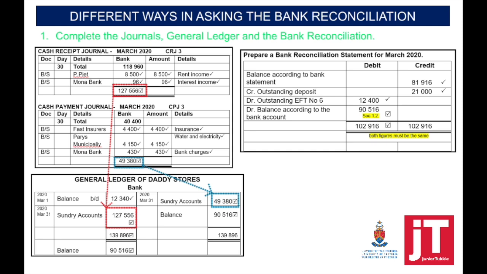The bank reconciliation statement appears as it will appear on your bank statement, except for the balance as per bank account. If in your books it's a debit balance, it should appear on the debit side in the bank reconciliation. Make sure that you get that part correct.